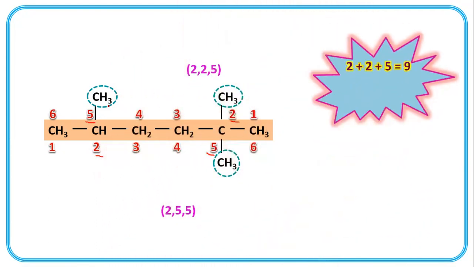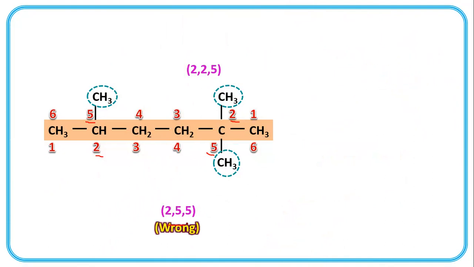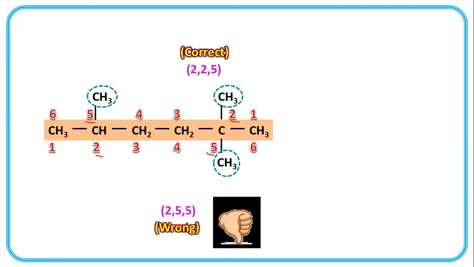2 plus 2 plus 5 is 9, and for this, 2 plus 5 plus 5 is 12. 9 is smaller than 12. So this is wrong and this is correct. So the name of this compound is 2,2,5 trimethyl hexane.